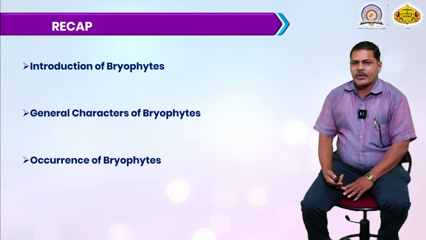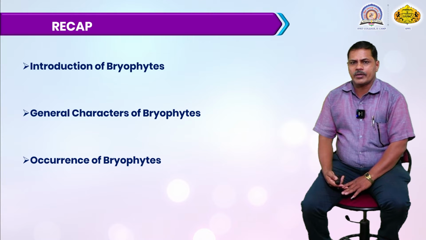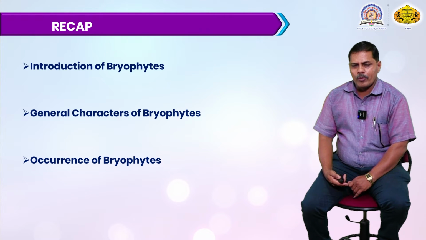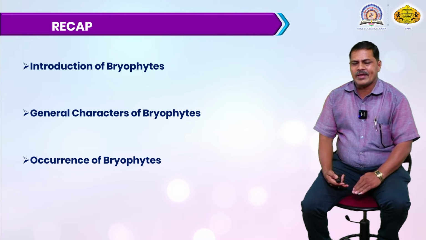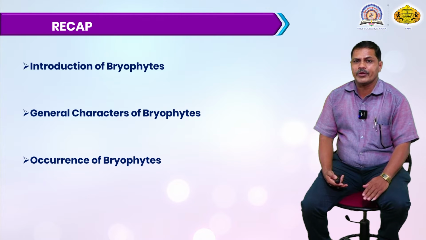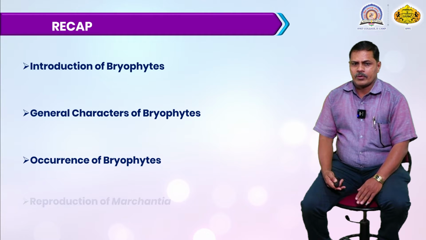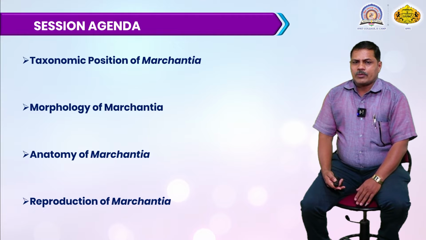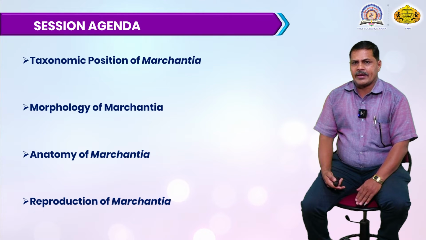Then the occurrence of the bryophyte: mostly these bryophytes occur in moist places. Few species grow in scarcity of water or in desert regions, and they can also grow inside the water. Certain species are free floating on the surface of the water. Today we will discuss the taxonomic position of Marchantia, the morphology of Marchantia, the anatomy of Marchantia, and the reproduction of Marchantia.